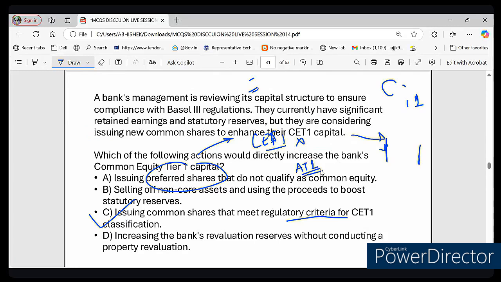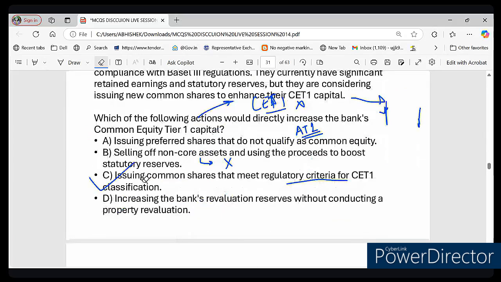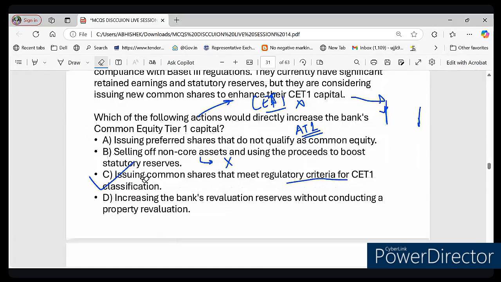Now option number B, selling non-core asset and using reserve. This is not correct, because statutory reserves are useful, but they do not directly count as CET1 unless they are recognized by the regulator. So option B is wrong. Option D says increasing revaluation reserve. You can't just increase reserve without actually revaluing asset under proper guidelines. So option number C is the correct answer.